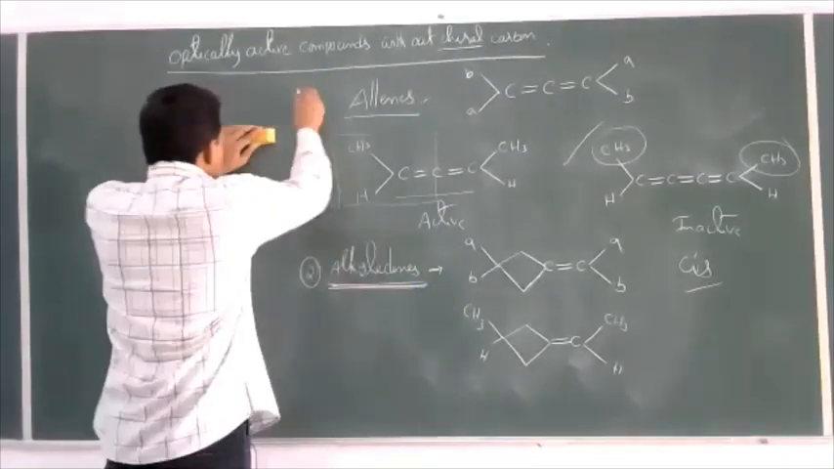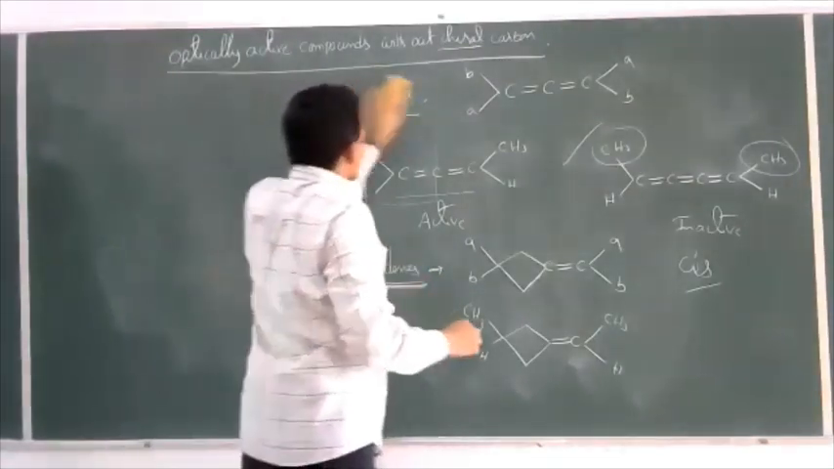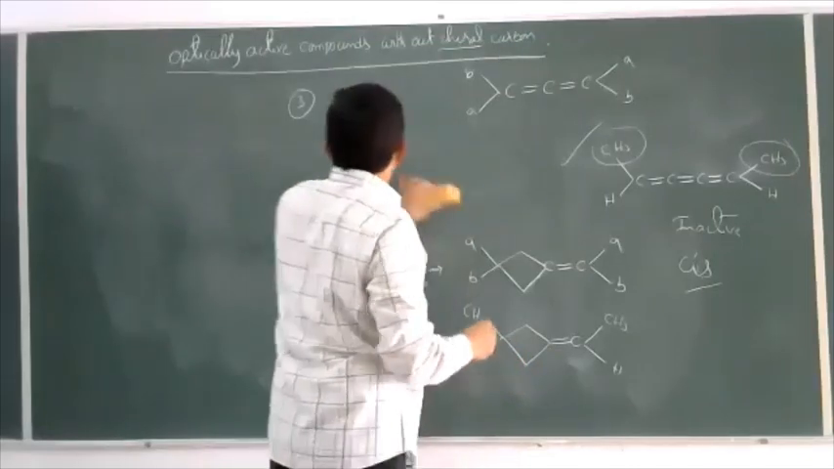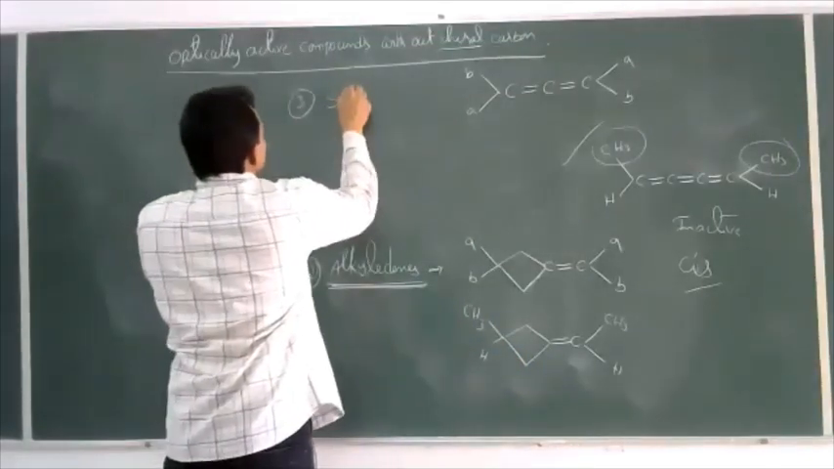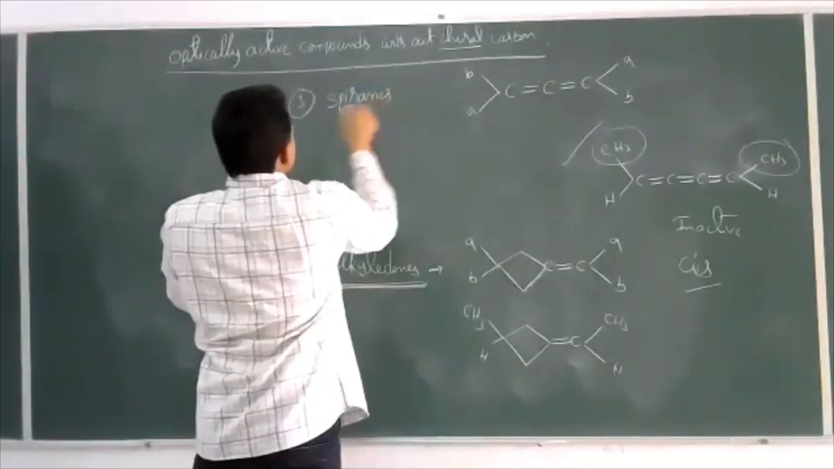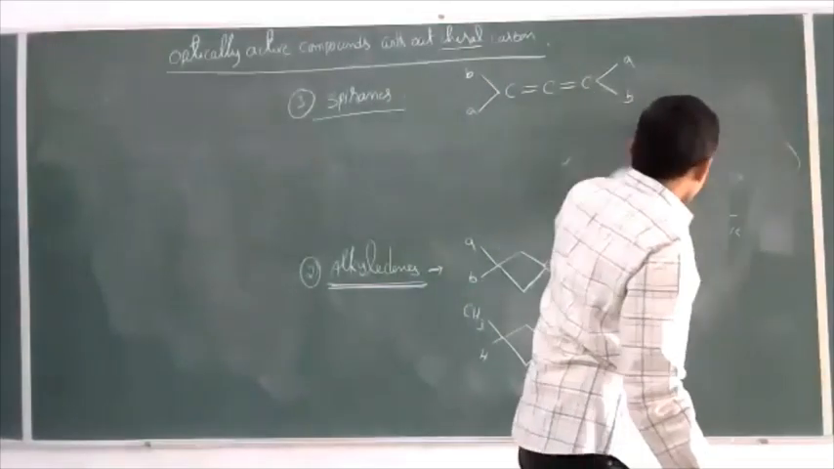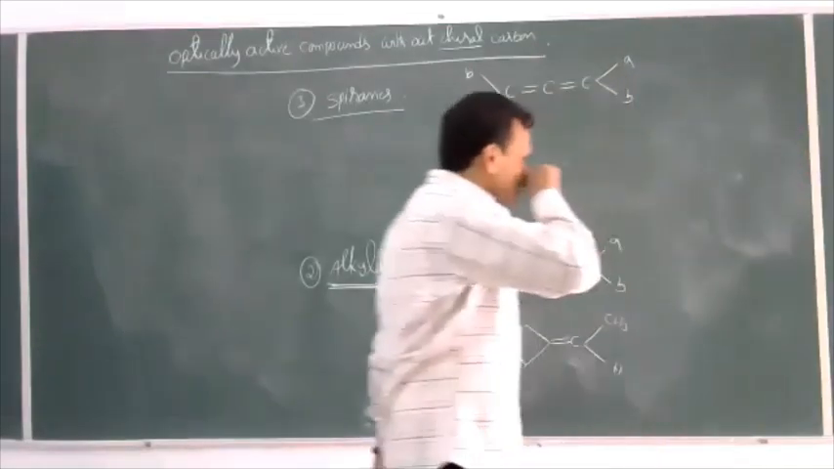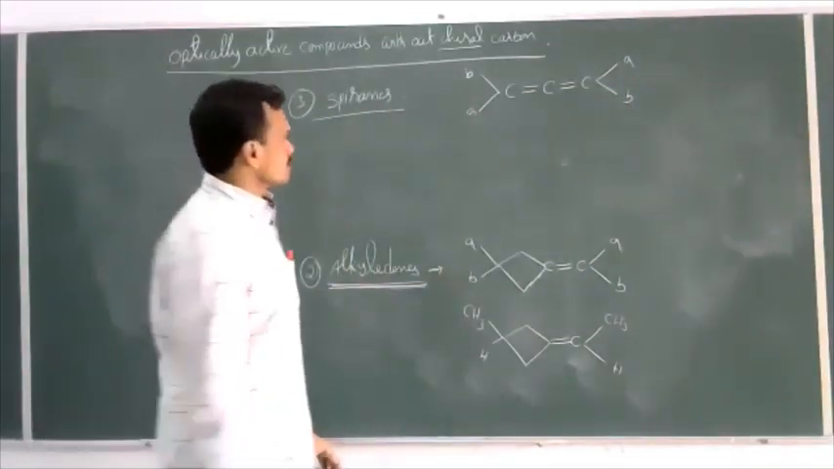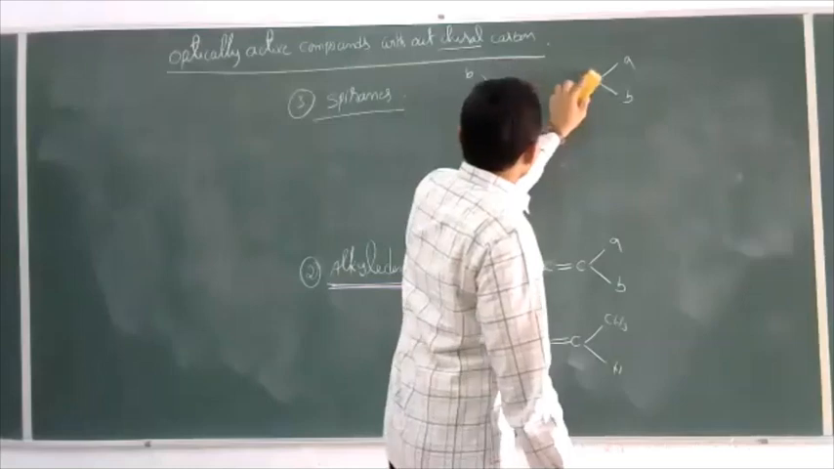Now come to the third type. Spiranes. See, what are these spiranes? In allenes, if both double bonded carbons are replaced by two cyclic groups, then that is called a spirane. Now let us see here.